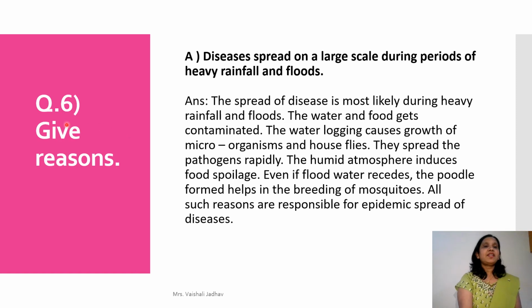Let's see question number 6, give reasons. See, a question is given: diseases spread on a large scale during periods of heavy rainfall and floods. Let us see the answer. The spread of disease is most likely during heavy rainfall and floods. The water and food get contaminated. The waterlogging causes growth of microorganisms and houseflies.